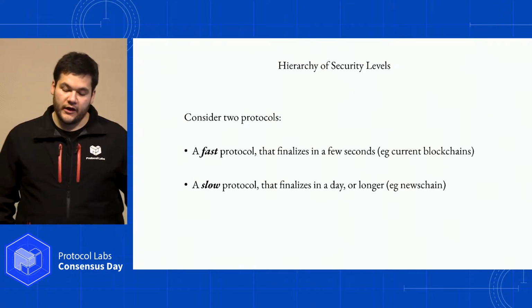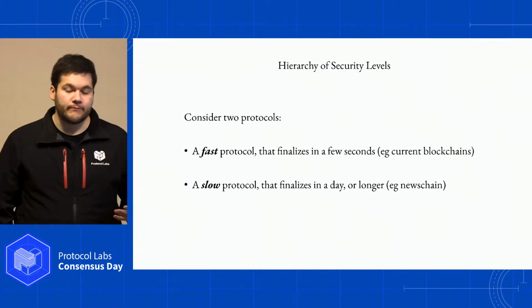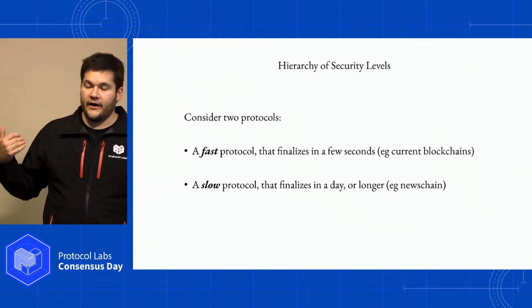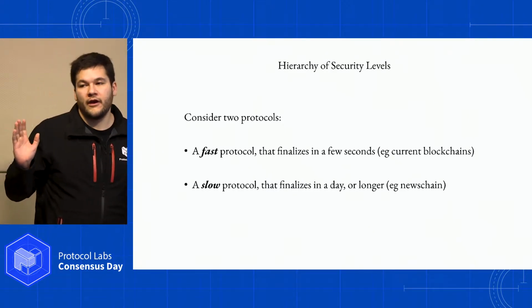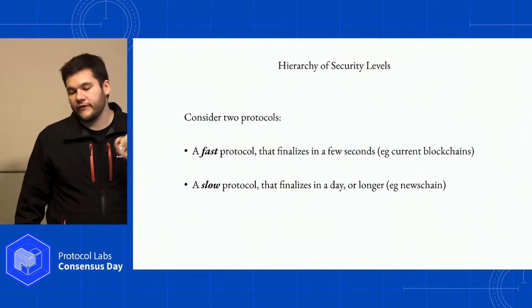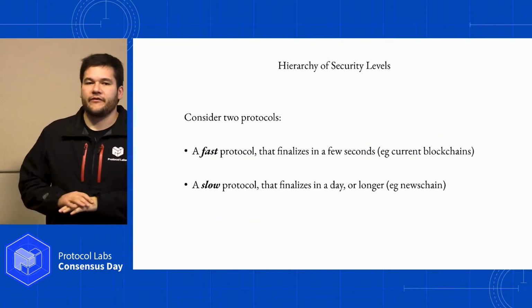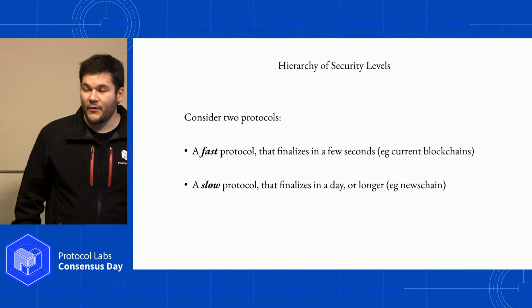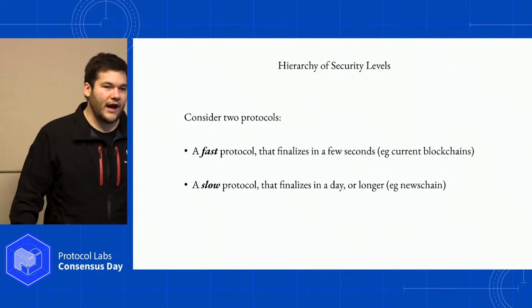So imagine if we took the head of a chain and just printed it on a newspaper every day. If we print the head of a chain on a newspaper, that creates something that is quite hard to change. If you had millions of copies of newspapers, say the New York Times printed the head of Ethereum daily, you would now have an extremely difficult to change log. Because not only would you have to compromise the entire Ethereum network and try to convince all of these nodes to pretend the other chain didn't exist, but now you would have to go and find all the copies of the New York Times that have been printed and destroy them or hide them in some way.